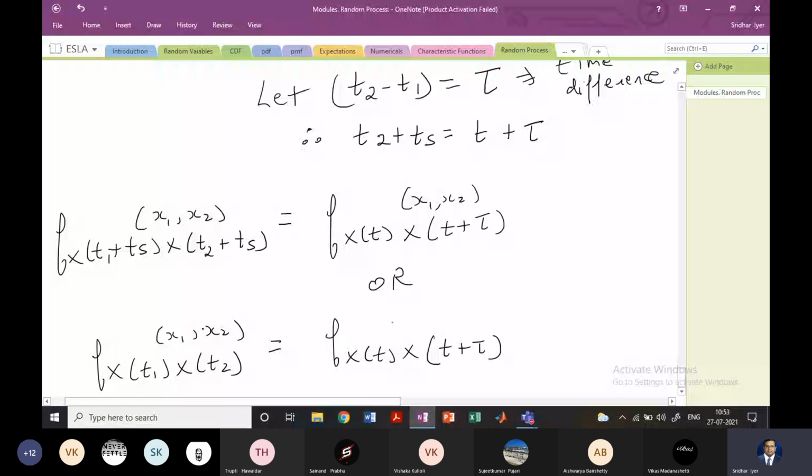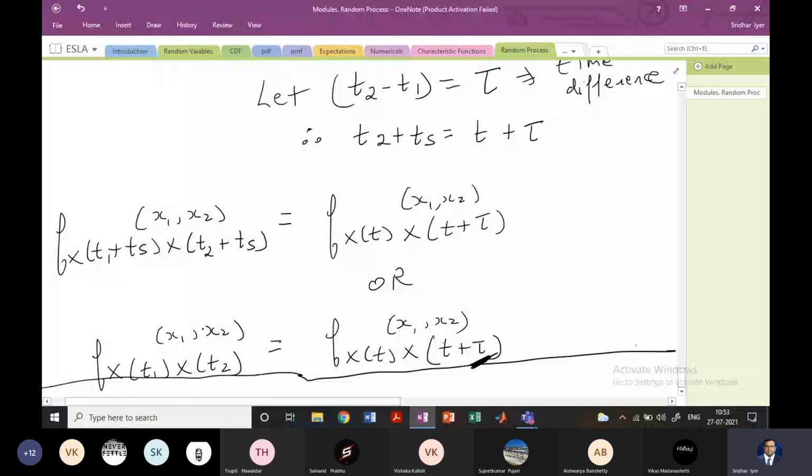So basically it means that this bivariate PDF depends only on the time difference. You can see here it depends only on the time difference tau.